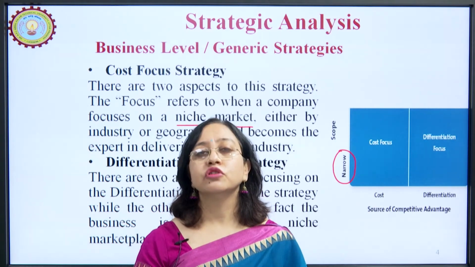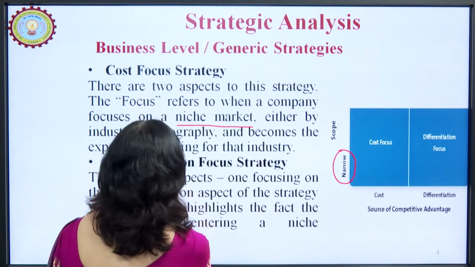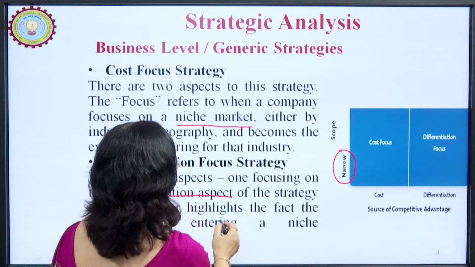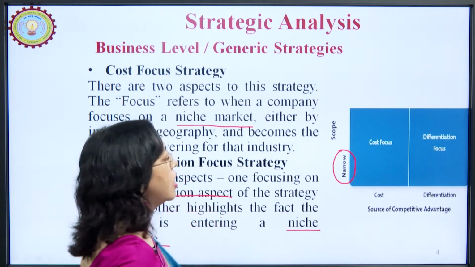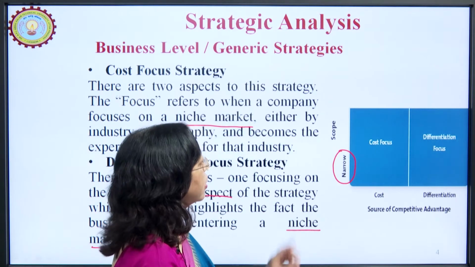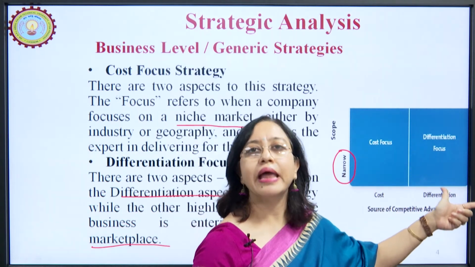One is focusing, so the company is being different, but different from whom? What are the two aspects? There is a differentiation aspect of the strategy, and the other is the business is entering a niche marketplace not meant for everybody. So, here again we can see the differentiation is there, but the scope is narrow, right.